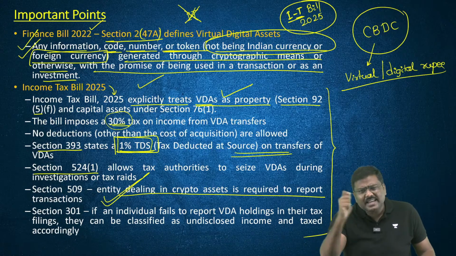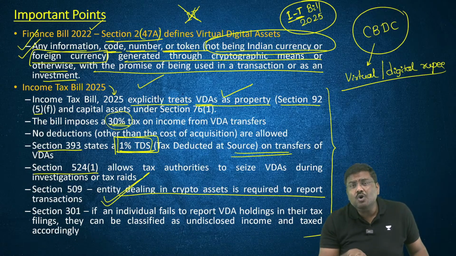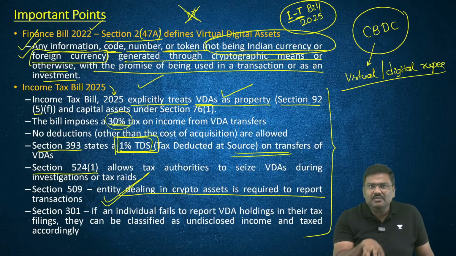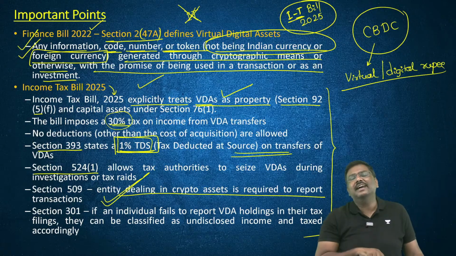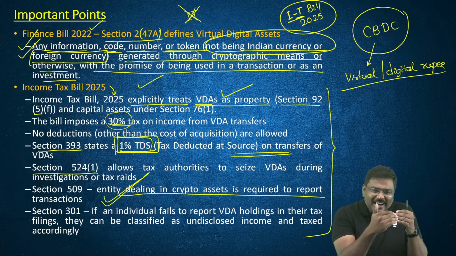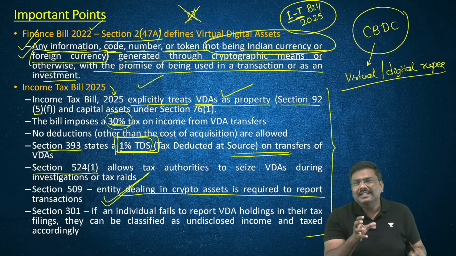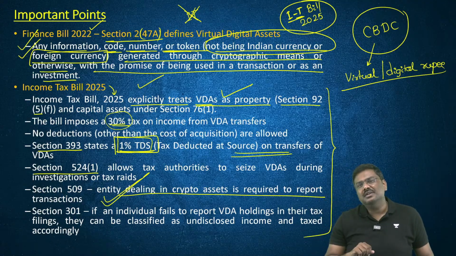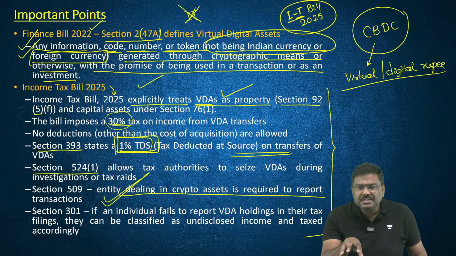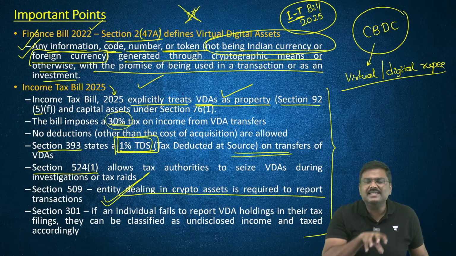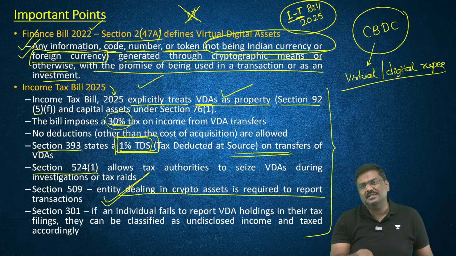Right? The answer is yes. But in case of cryptocurrencies, let's say virtual digital assets, don't you think there are certain loopholes or lack of regulations? There are certain gaps in regulations. For example, imagine a certain fraud has happened in case of cryptocurrencies.